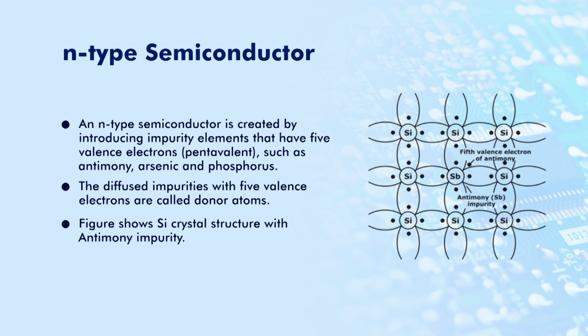In this N-type semiconductor, there is a silicon atomic structure with the impurity doping of antimony, which is represented as Sb. Antimony has 5 valence electrons in its outermost orbit.